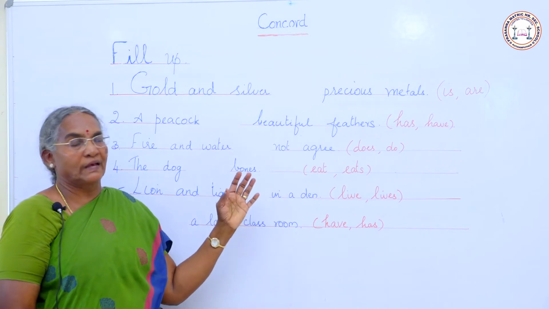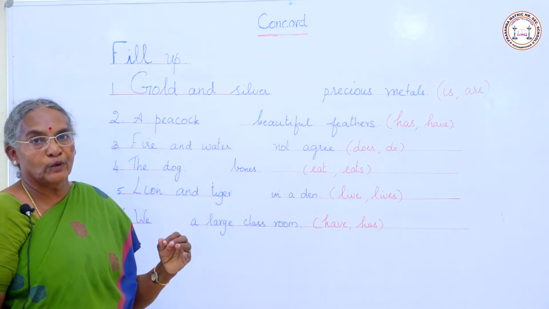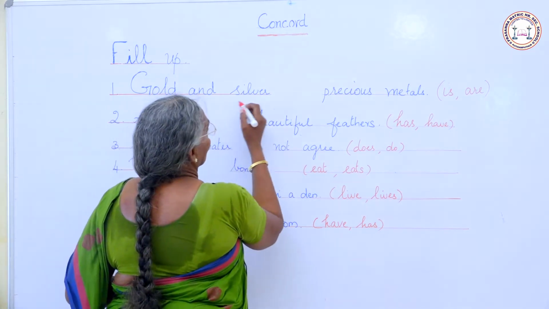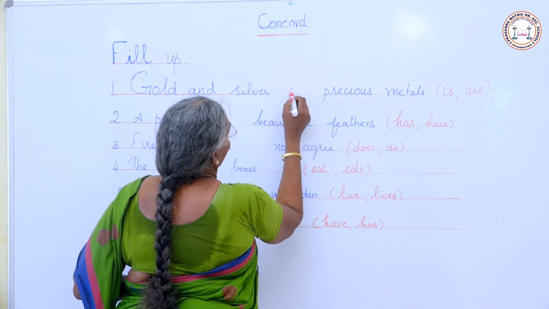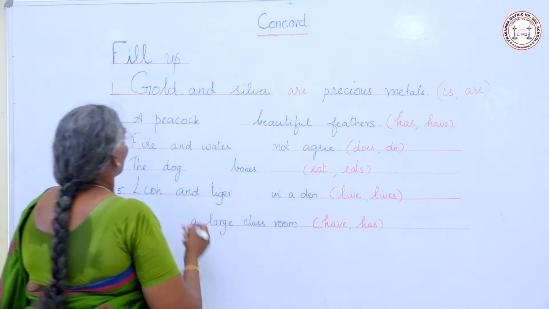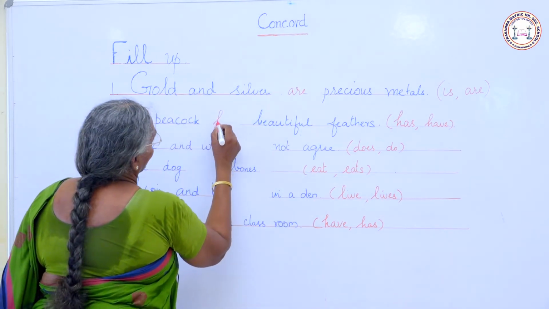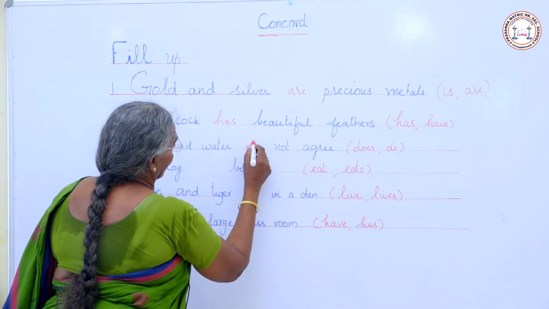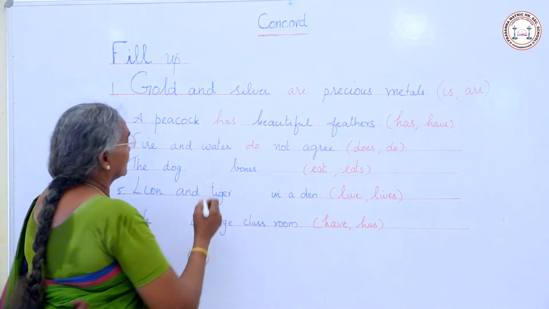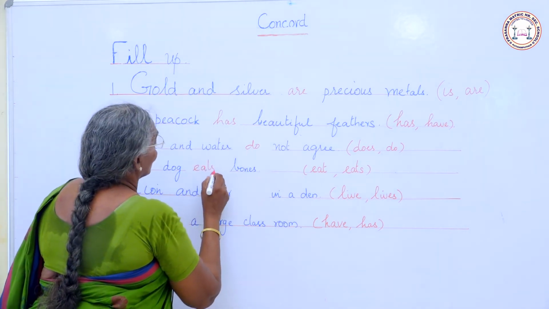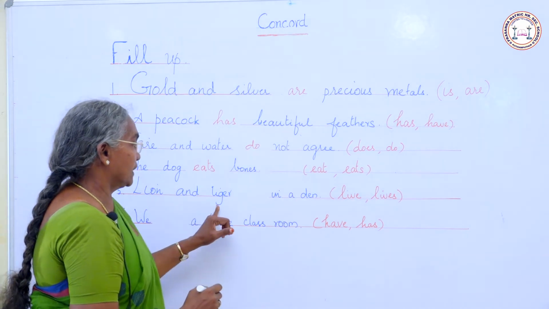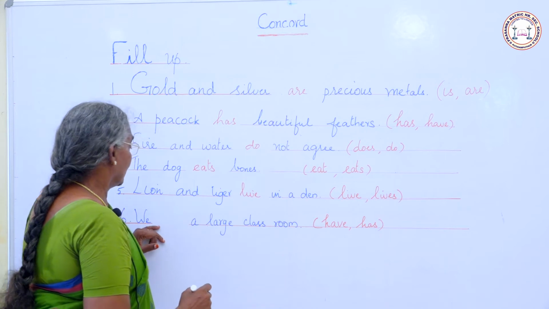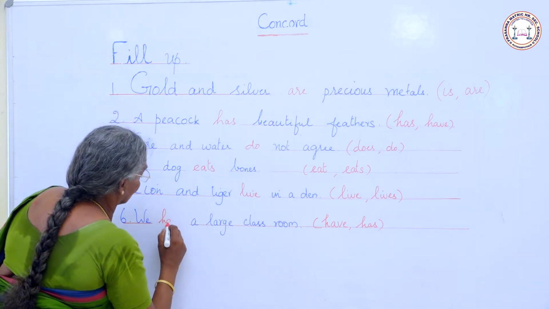I have told you the answers. I hope you have written the answers. Now you check your answers with my answers. Gold and silver are precious metals. A peacock has beautiful feathers. Fire and water do not agree. The dog eats bones. Lion and tiger live in a den. We have a large classroom.